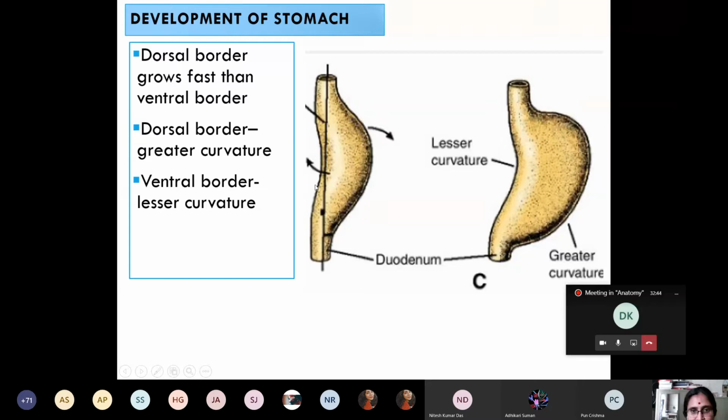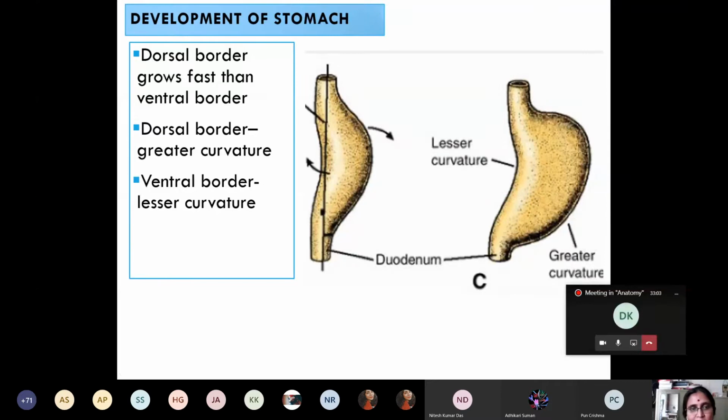And what are the parts of the fusiform dilatation? Which part is this? Can you see the pointer? Ventral border. This is which border? Dorsal border. This is which surface? Left surface, facing towards the left side. Facing towards the right side, right surface.